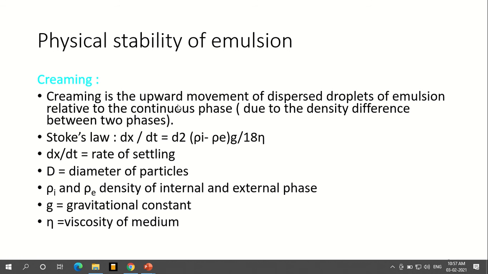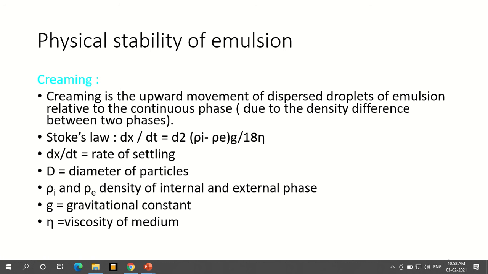Why? Obviously, in an oil-in-water type, oil has a lower density than water. In that case, what happens? The globules want to move upward, and as they go on depositing upward, it leads to separation of the dispersed phase from the continuous phase. So how can we estimate this? According to Stokes' law, it is mentioned to what extent the settling will take place based on the density. That depends on d squared, (rho 1 minus rho 2), g over 18 eta.